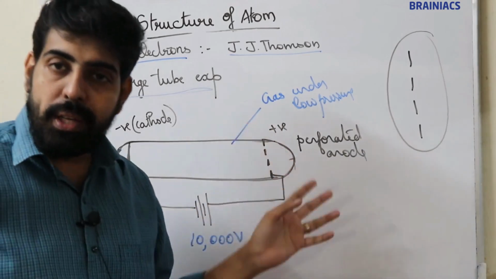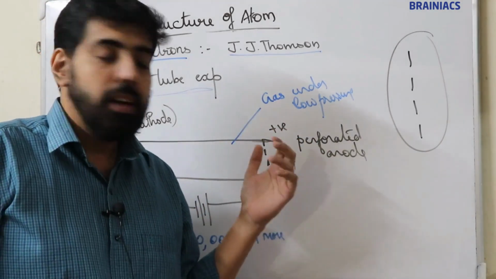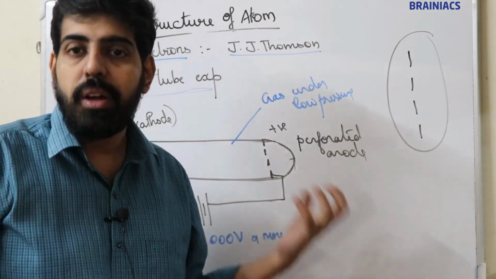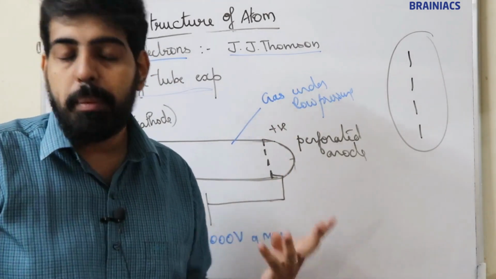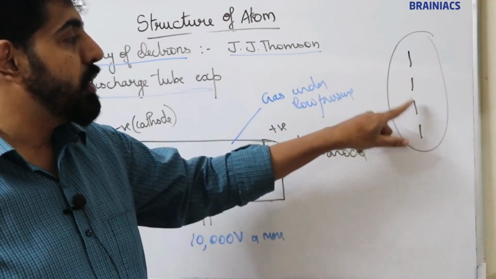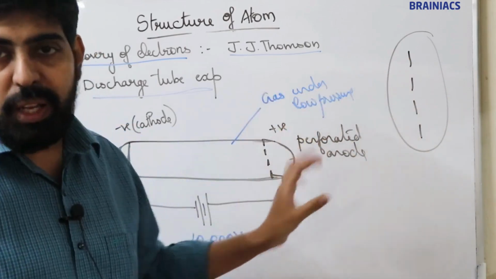Now here J.J. Thomson took a perforated anode. What does perforated anode mean? Anode with so many holes. These anodes are known as perforated anodes.